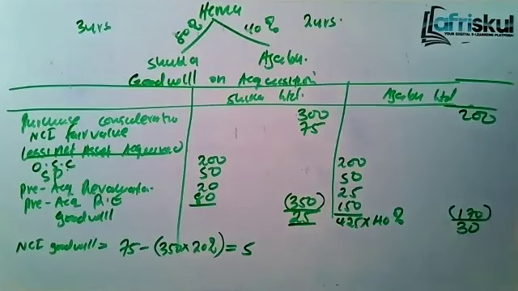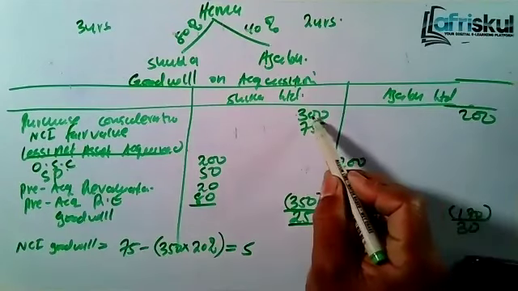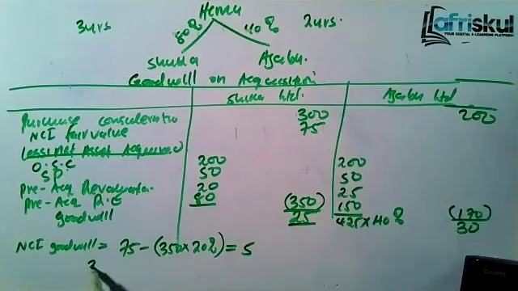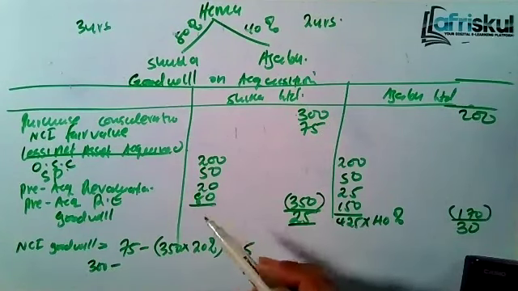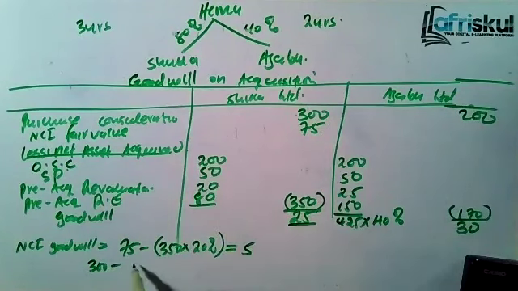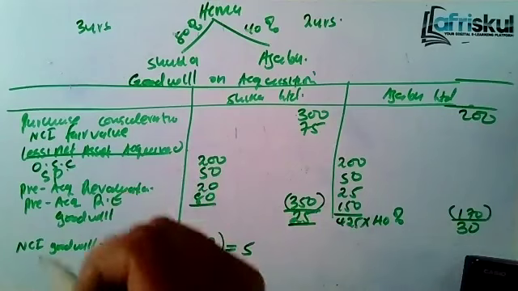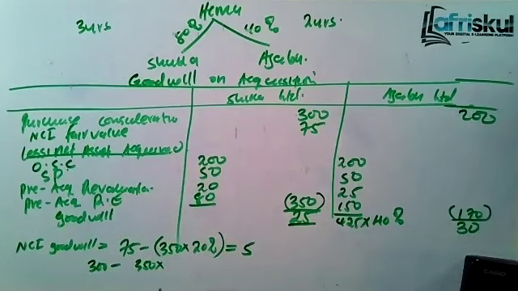Then for the parent, you do this. You take the 300 minus the net asset. The total is 350, but you multiply by 80%, remember the parent controls them at 80%, and you get 20. So the total you are getting is 25. So it's another method you can use.